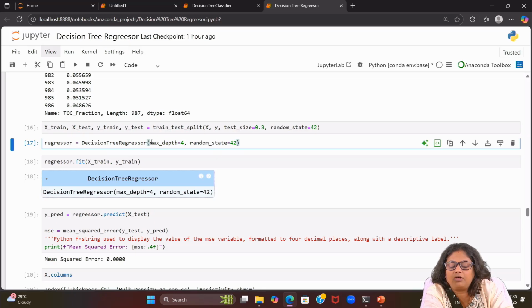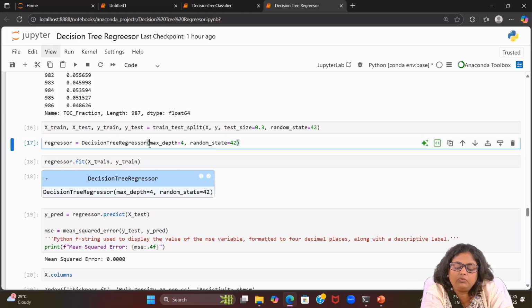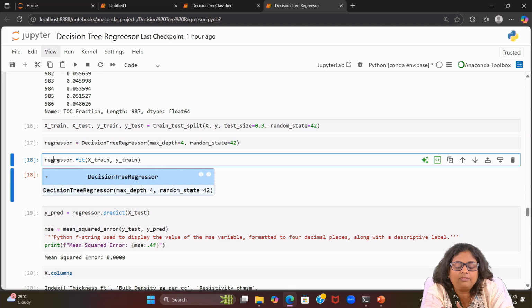So max_depth, how much are we giving? 4. About the max depth, in the last class we did discuss. So in this particular code we are setting the max depth value to 4. Once it initializes, now we are fitting our X_train and y_train. We have to fit the training data, not the test data. So regressor.fit, we are passing X_train and y_train.